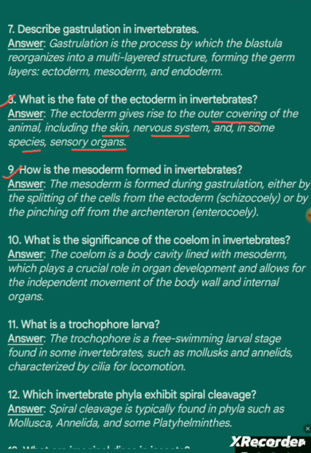Question 9. How is the mesoderm formed in invertebrates? Answer. The mesoderm is formed during gastrulation, either by the splitting of cells from the ectoderm, called schizocoely, or by the pinching off from the archenteron, called enterocoely.